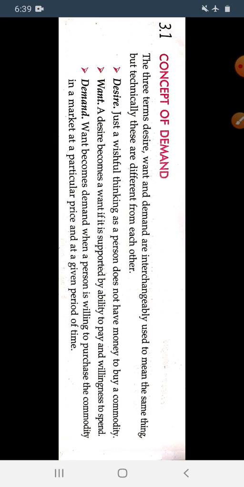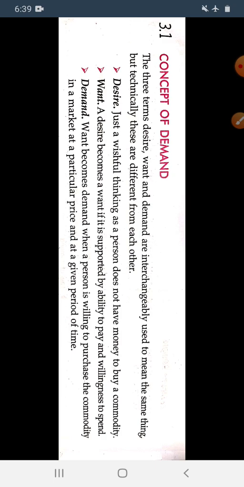But sometime I become rich. So it is my want, whatever the desire that I have, my own house. I am able to pay the amount so that I can purchase the house. So this is the difference: desire means wishful thinking, but want means a desire that, if we can fulfill it, becomes a want.